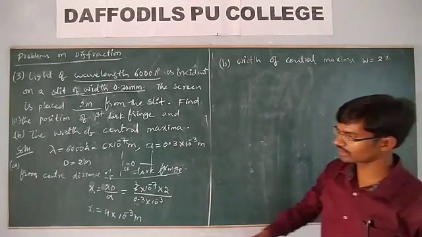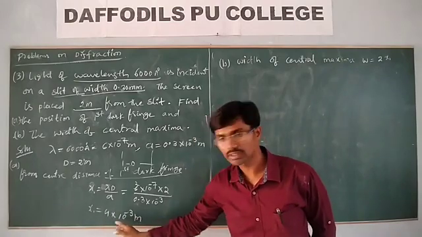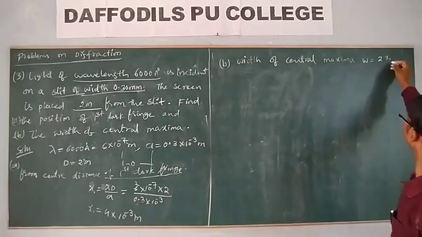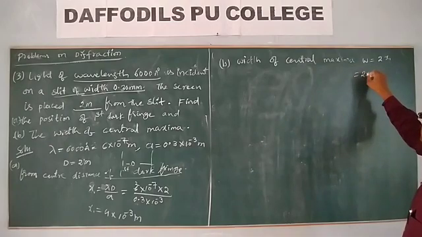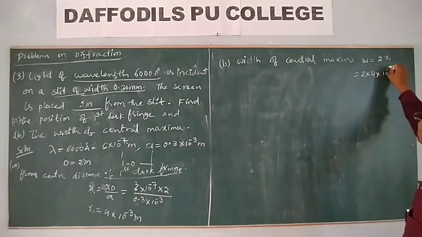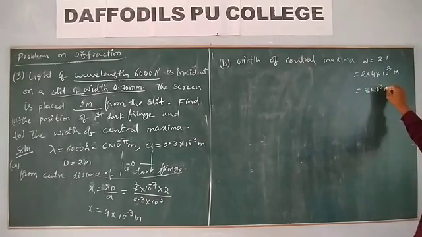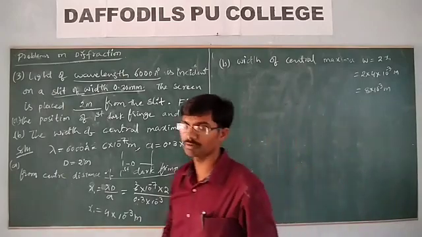You have to observe that on either side of the central maxima, at 4 into 10 power minus 3 meter, the first dark point is found. So 2 into first minima is equal to 2 into 4 into 10 power minus 3 meter, which is 8 into 10 power minus 3 meter, the width of the central maxima from the given information.